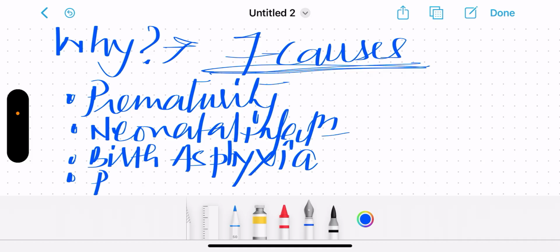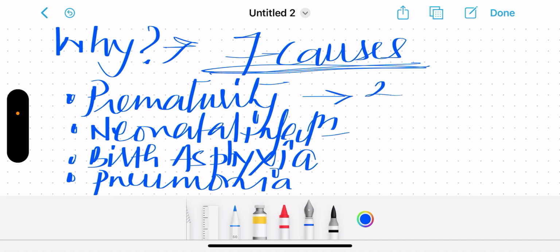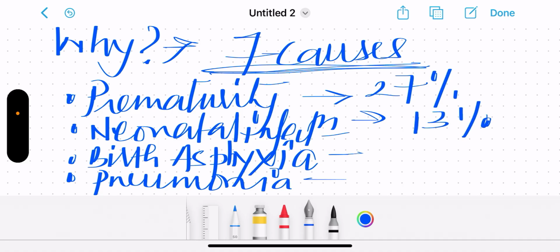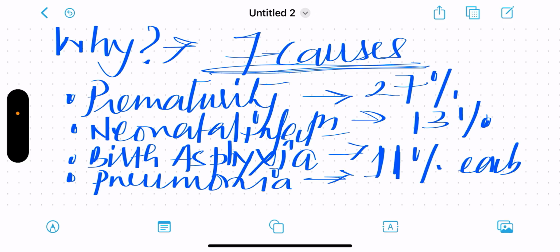Fourth is pneumonia. So prematurity, how much? 27% of the children. Neonatal infection, 13%. Birth asphyxia and pneumonia, both are giving 11% each. These are the four causes.